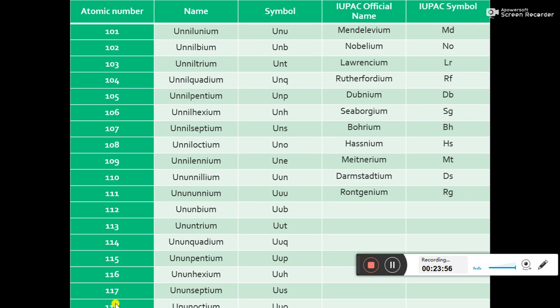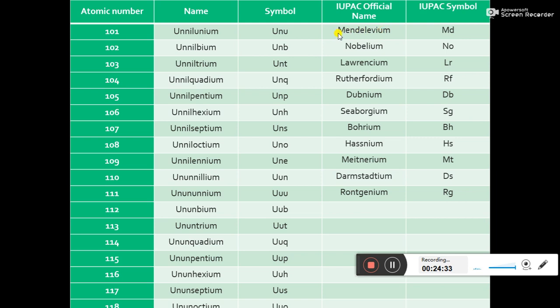117, unseptium. 118, unoctium. You'll see that this IUPAC naming was given to those elements whose official names were not yet given. After their discovery, until their official name is given, they are given the IUPAC name, but afterwards these IUPAC names are replaced by their official names. For example, 101, after its discovery was given the name unnilunium, but afterwards when its official name Mendelevium was given, it replaced the IUPAC name.